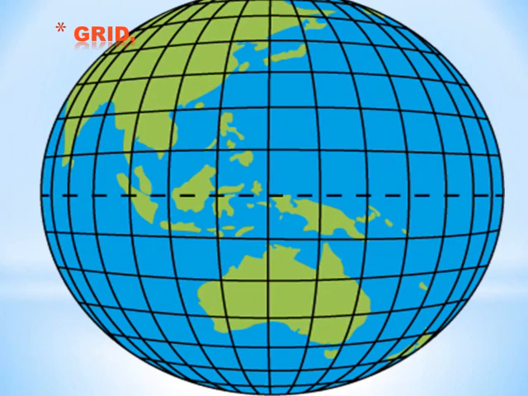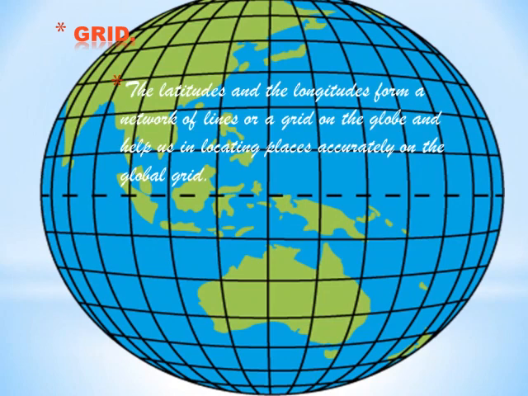Moving on to what is meant by grid, the latitudes and the longitudes form a network of lines or a grid on the globe and help us in locating places accurately on the global grid.